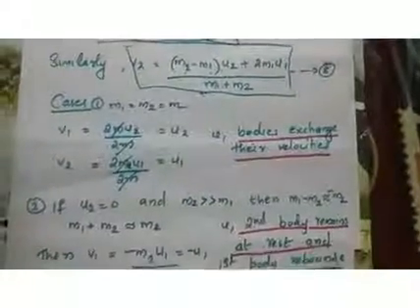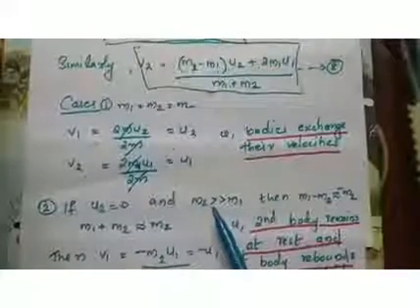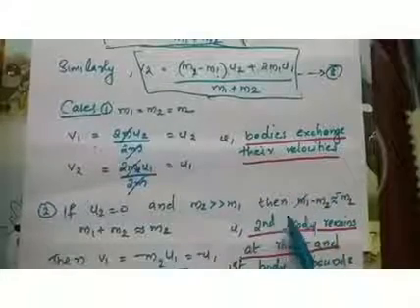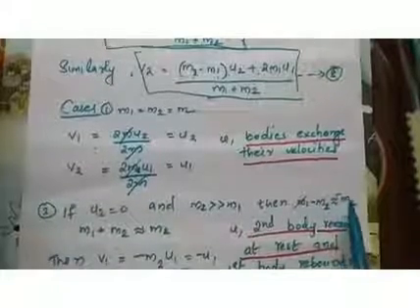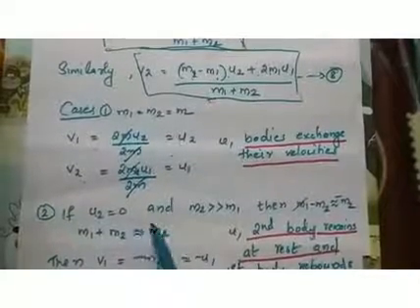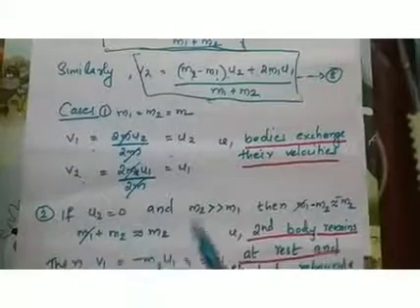Second case: u2 equal to 0, that means the initial velocity of object B is 0, so object B is initially at rest. And m2 is very much greater than m1, that means object B is very massive compared to object A. Then m2 minus m1 will be approximately equal to m2, and m1 minus m2 is approximately equal to minus m2, because we can neglect the m1 term as m1 is very small. Also m1 plus m2 is approximately equal to m2.